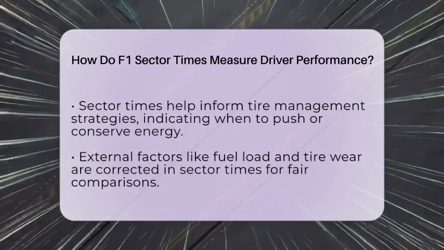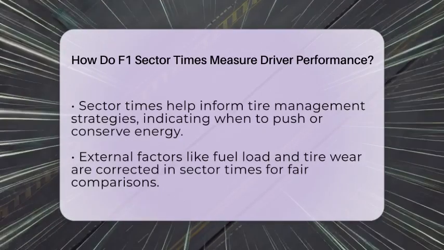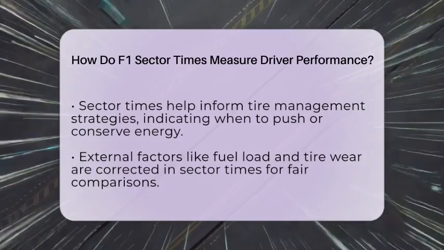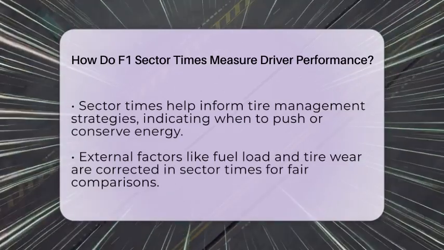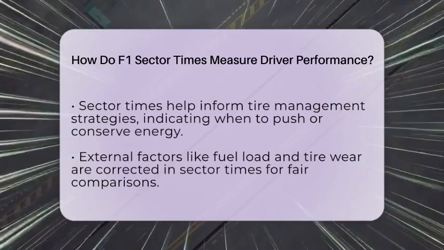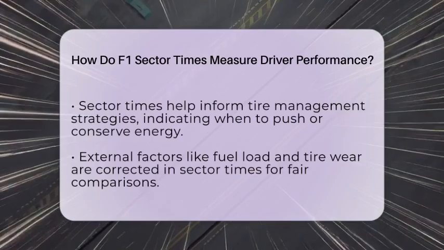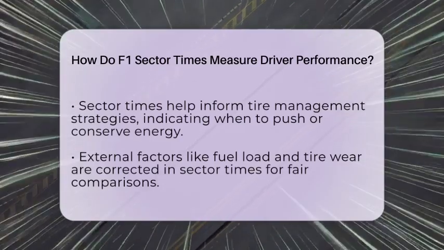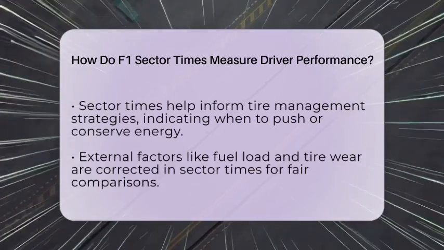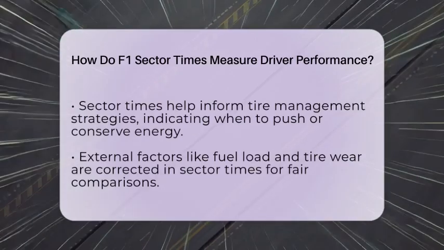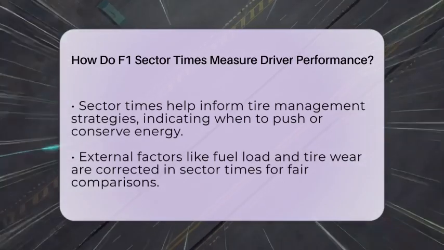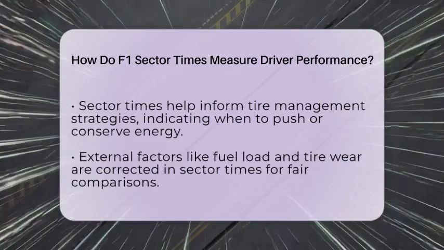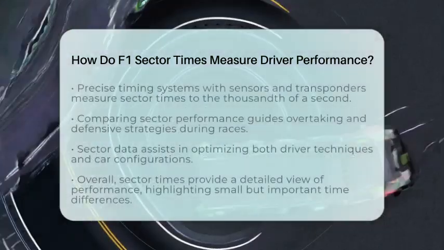External factors like fuel load or tire wear can affect lap times, so teams often correct sector times to compare driver performance fairly. These adjustments help isolate the driver's true speed from external influences. Comparing sector times between drivers reveals who is faster in specific parts of the track, which can be useful for planning overtakes or defensive moves during the race.